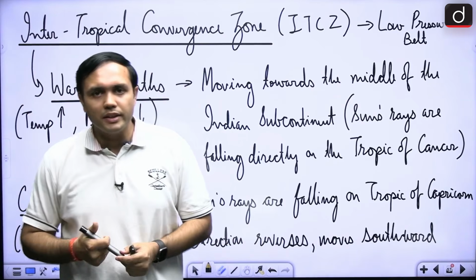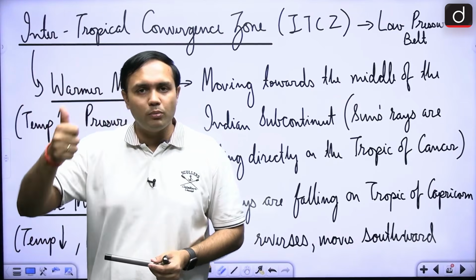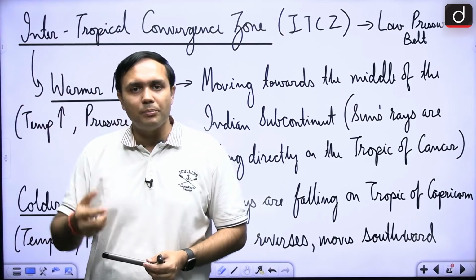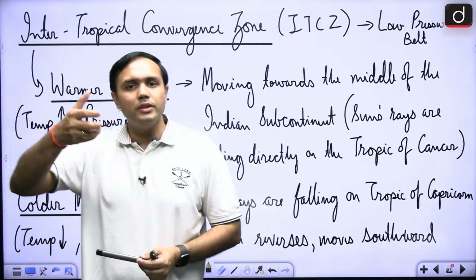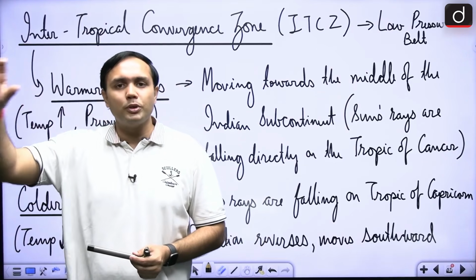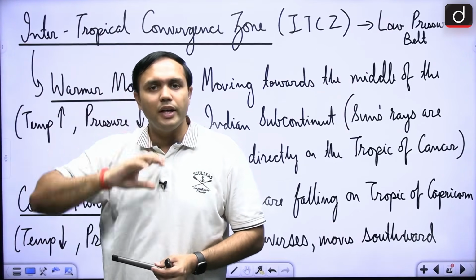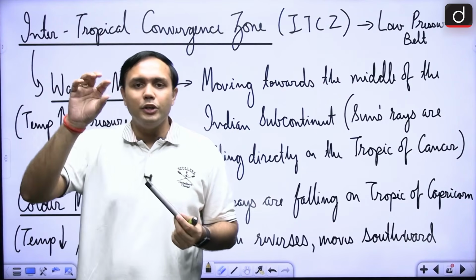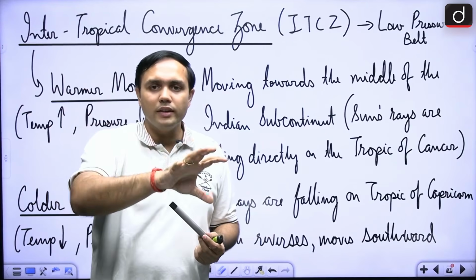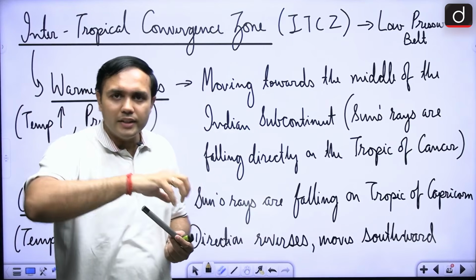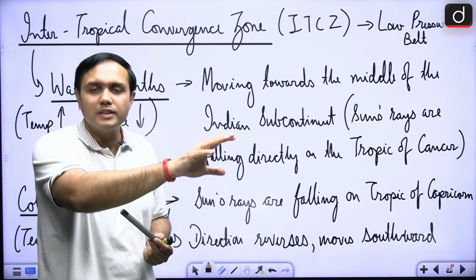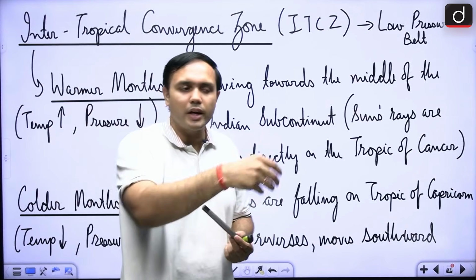So there are three things here. First of all, monsoon is the seasonal reversal of winds. Why is this seasonal reversal happening? Because during the summer months, there is an intense low pressure zone that is being created in the Indian landmass, right? That is attracting these winds, right? Due to the intense low pressure zone, the ITCZ is shifting northwards, right? Because this is the region that is receiving the direct rays of the sun, right?